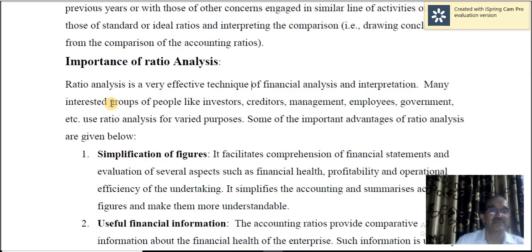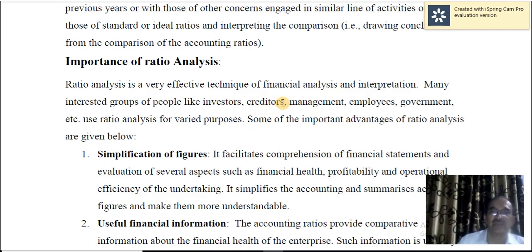There are many interested groups of people in the use of ratios and interested in the financial statements of a concern, like investors. Investors would like to know whether their investment is safe or not, and whether the investments get steady returns.